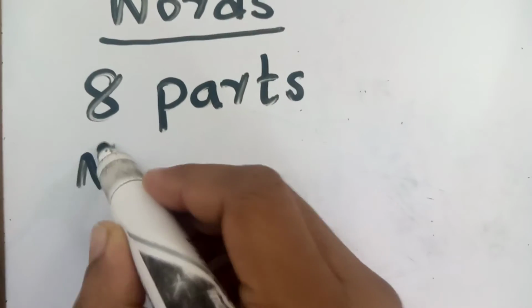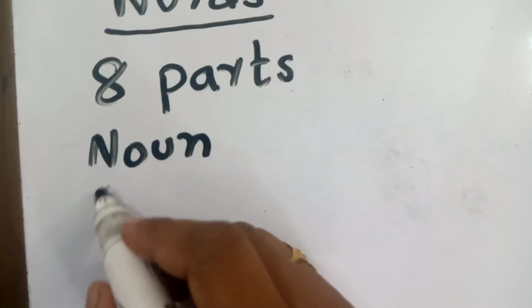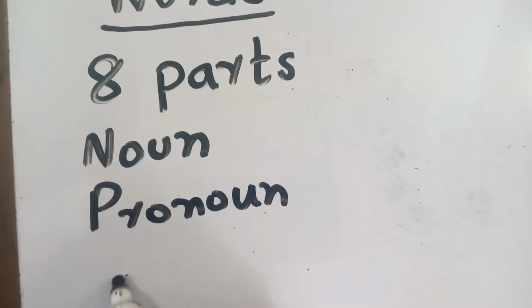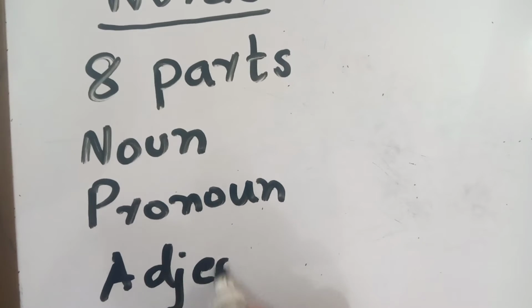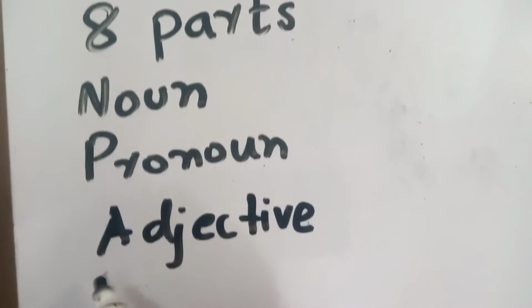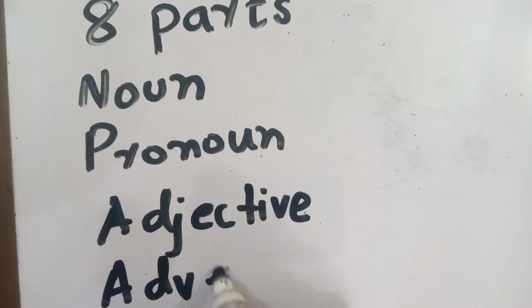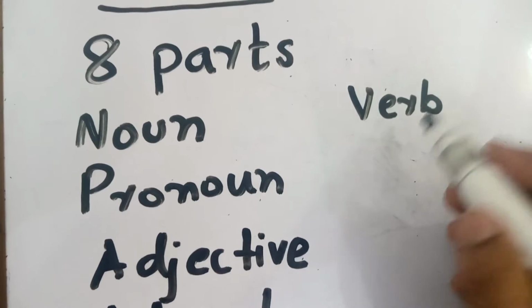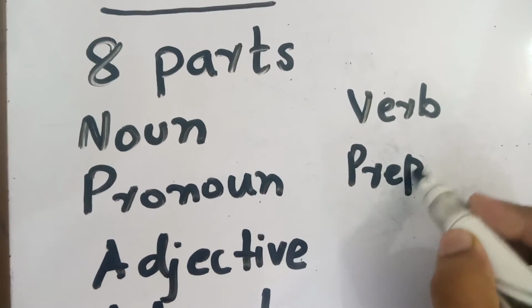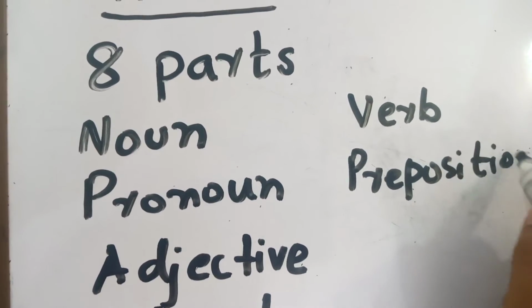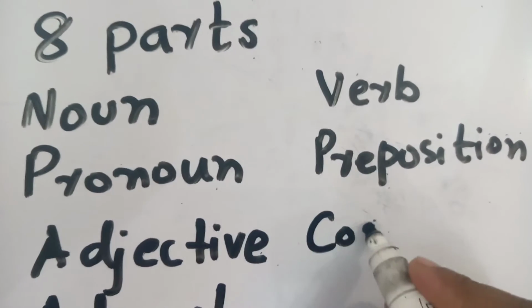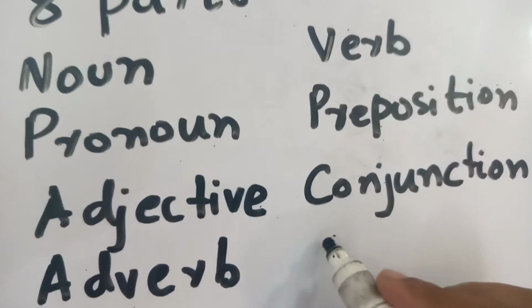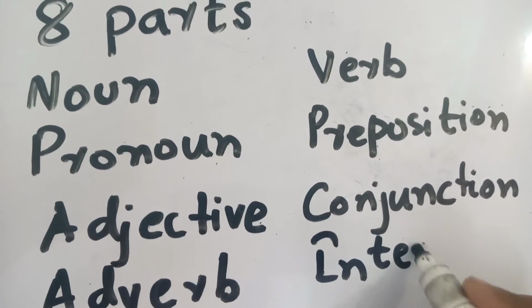Number one is noun. Number 2, pronoun. Number 3, adjective. Number 4, adverb. Number 5, verb. Number 6, preposition. Number 7, conjunction. And last, interjection.